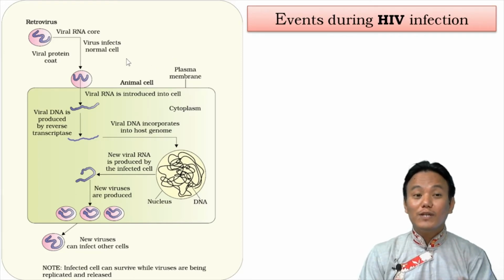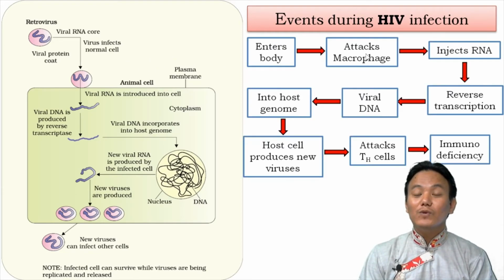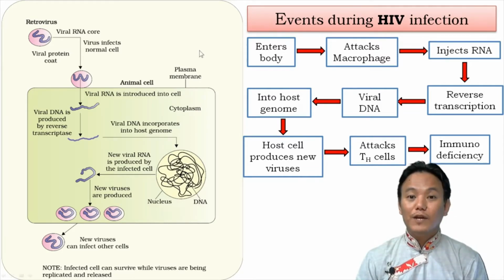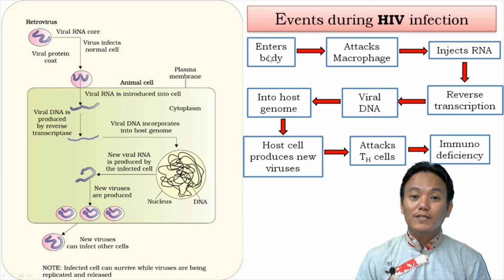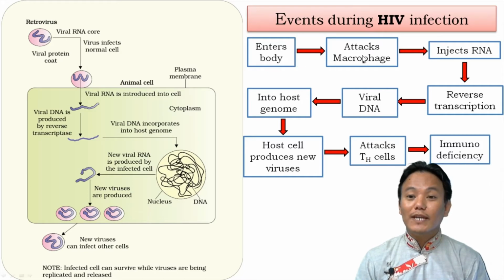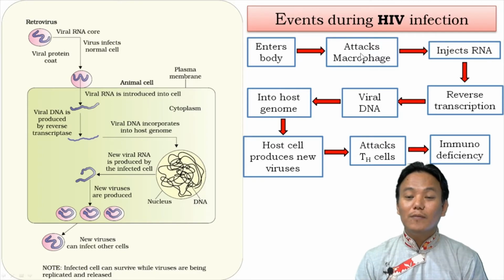In order to help you understand this particular diagram, I have given you a flow chart over here. If you follow this flow chart, you can understand the events that occur during HIV infection. When the virus first enters the human body, it goes and attacks the macrophages, right? The cells which are responsible for the body's innate immunity, right? So the HIV virus enters the human body and attacks the macrophages, during which it injects its RNA into the macrophage.